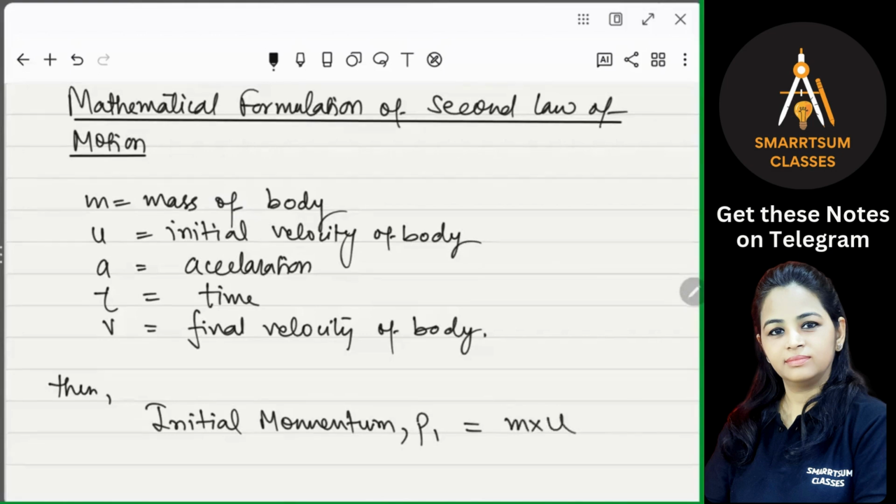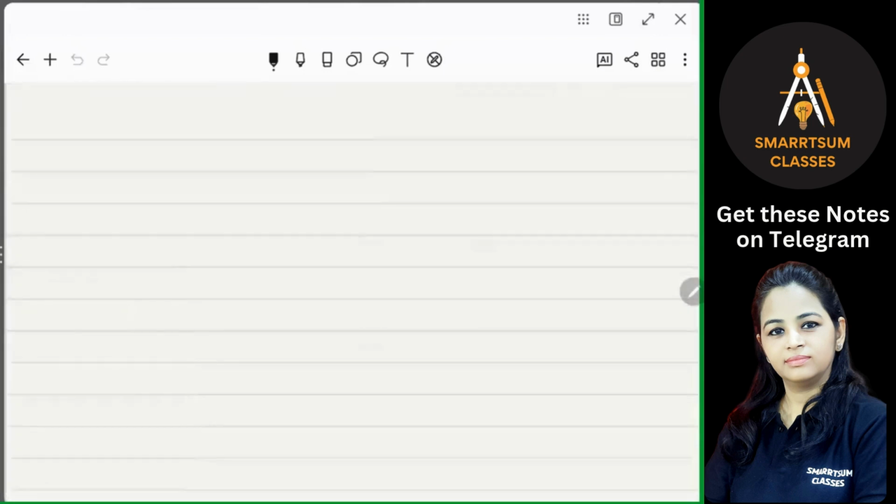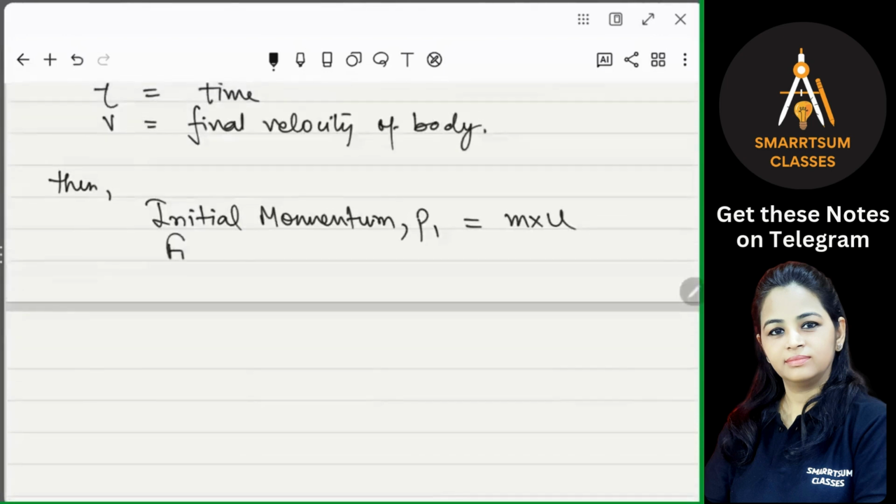Getting that? u is the initial velocity. Similarly, final momentum, that is P2, is m into v. So mu is the initial momentum, mv is the final momentum. Getting that?